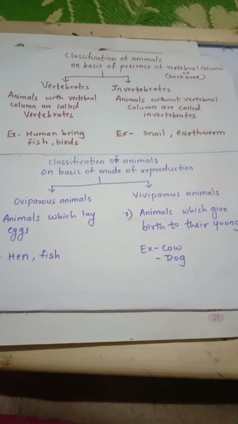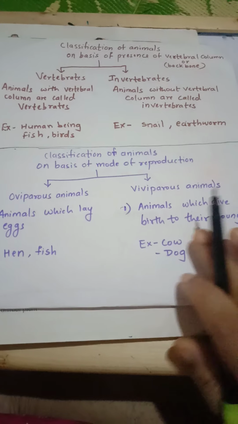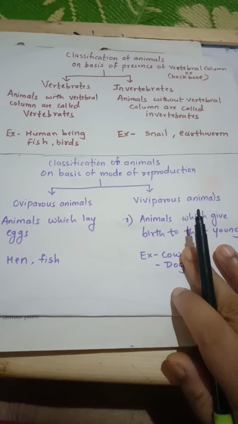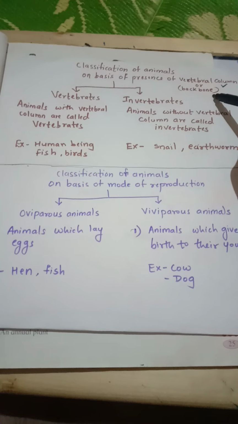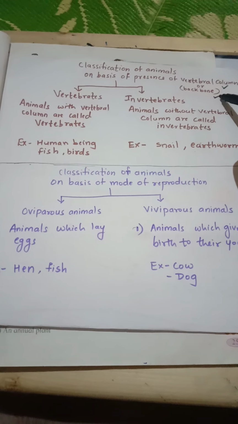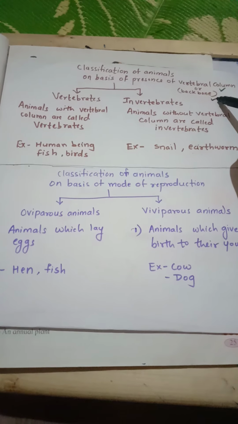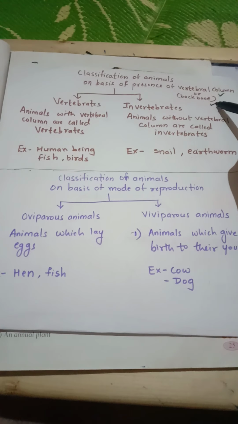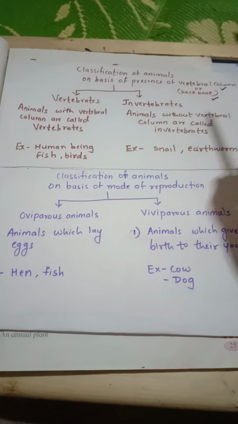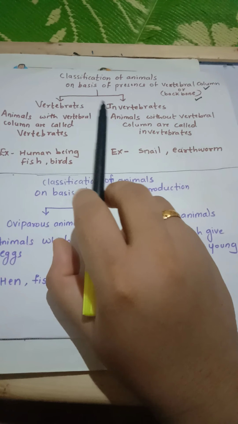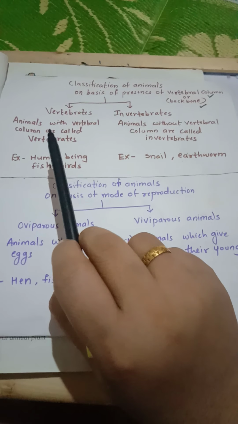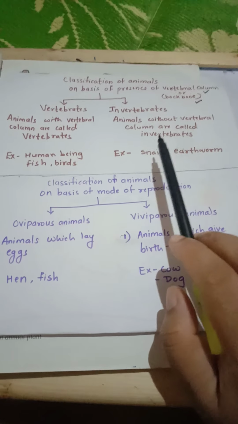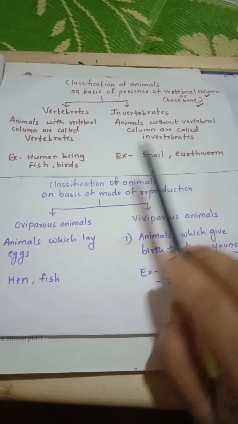Hello students, today we are going to study classification of animals on the basis of presence of vertebral column. So what do you mean by vertebral column? It is nothing but a backbone, a chain of bone which gives support to our body. Depending upon its presence, animals are classified as vertebrates and invertebrates. Animals with vertebral column or backbone are called vertebrates, and animals without vertebral column are called invertebrates.